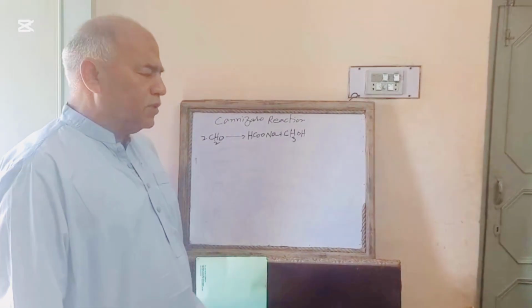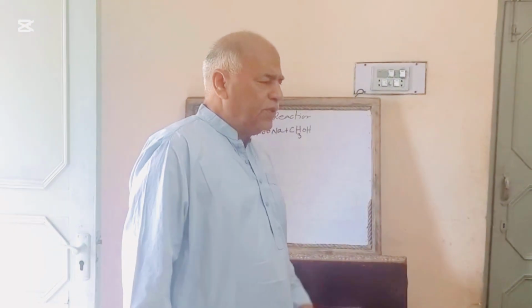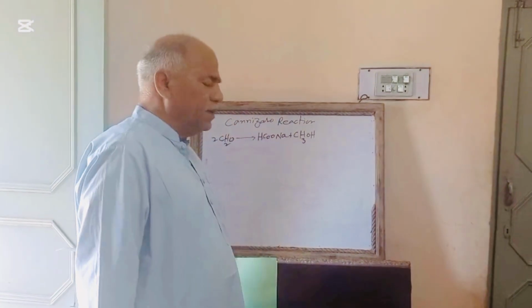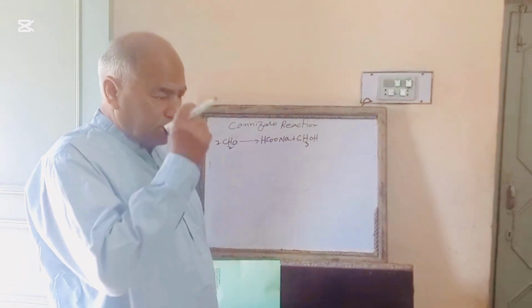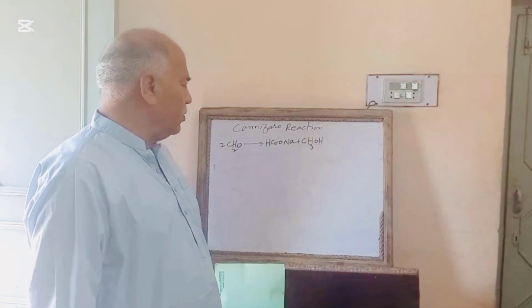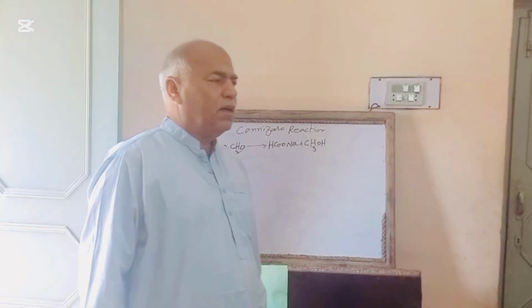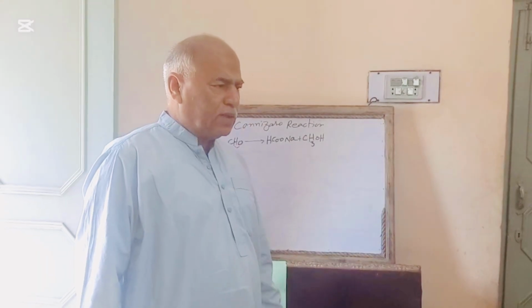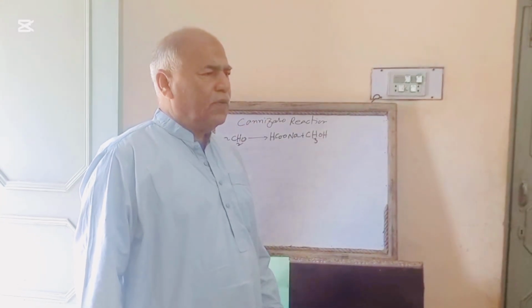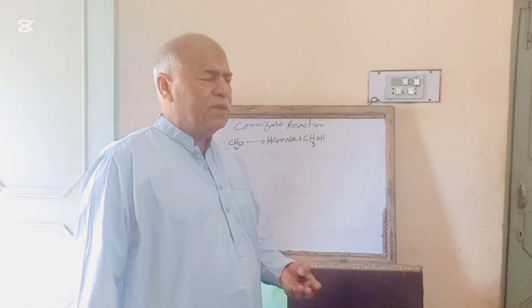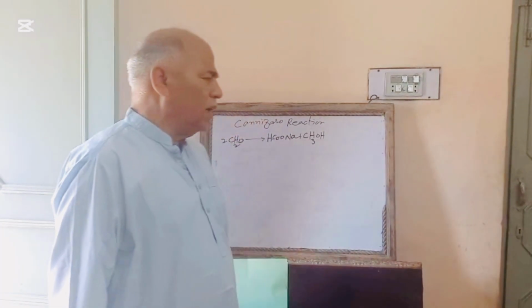Strong sodium hydroxide solution means 50% sodium hydroxide solution, and it will give carboxylic acid and methyl alcohol. One half of the aldehyde is oxidized to carboxylic acid, and the other half is reduced to alcohol.